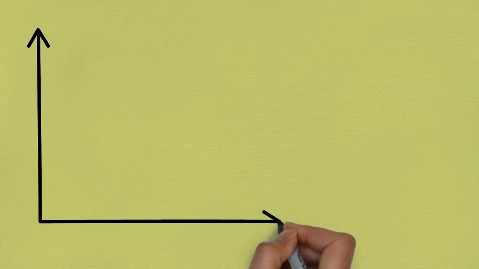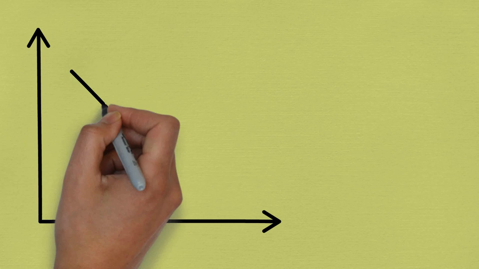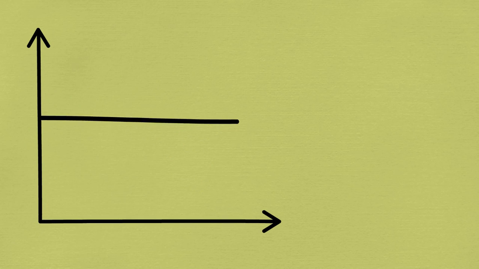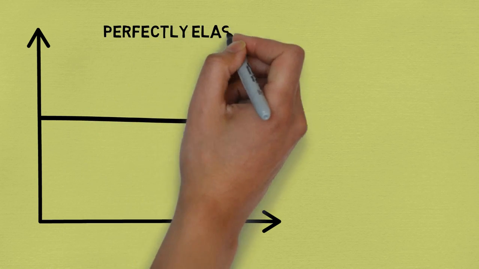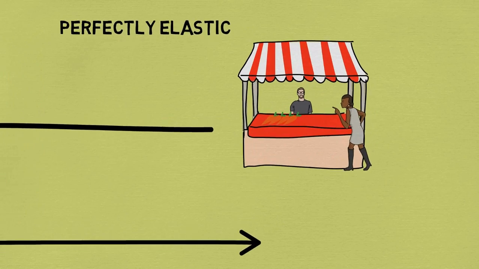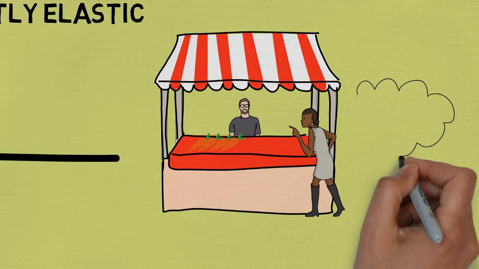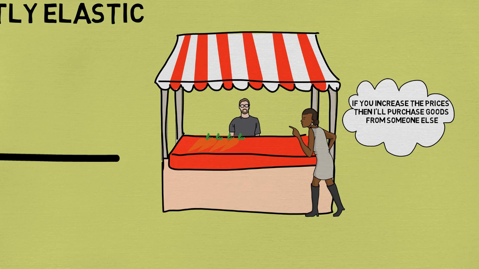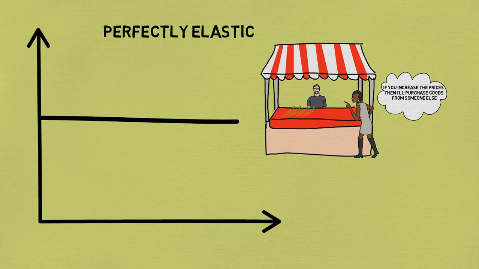Now let's have a look at two extreme cases. Here, the demand curve is perfectly flat, and hence such demand curves are called perfectly elastic demand curves. This shows us that people are completely reluctant to accept price change. Even a small change in price will move all the customers to a different seller. Such situations rarely exist in real life.